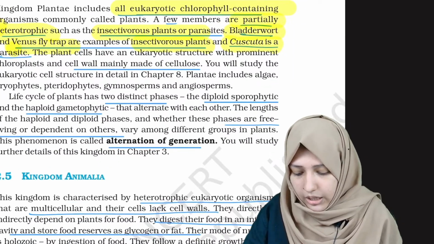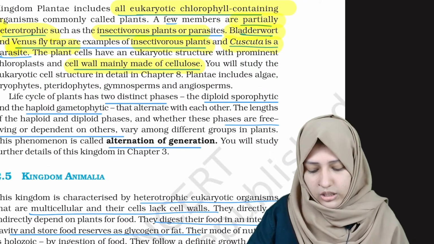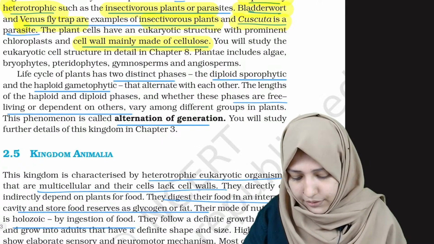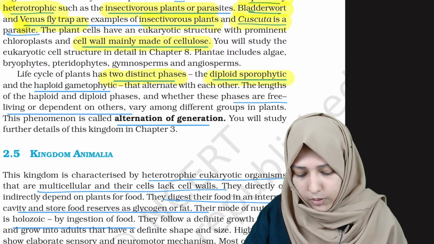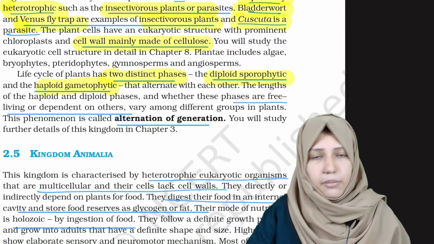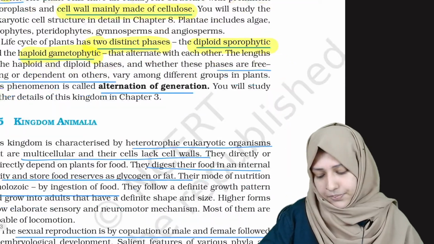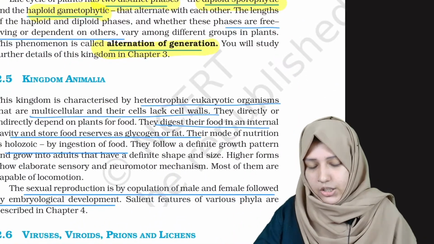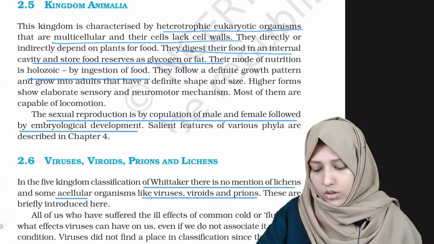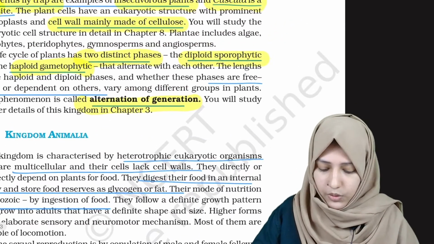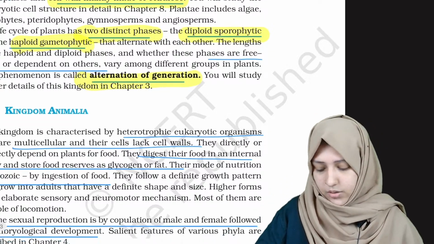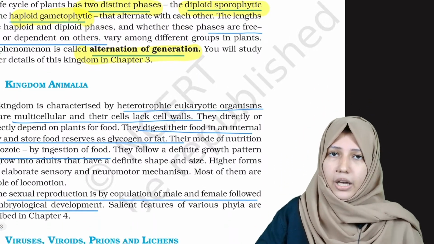Then the cell wall is mainly made of cellulose. This you will study later, so it's fine. Two distinct phases are the diploid sporophytic and haploid gametophytic, but you will learn about it later. And alternation of generation is there in plants. Alternation of generation means there will be alternation between the diploid and haploid phases.